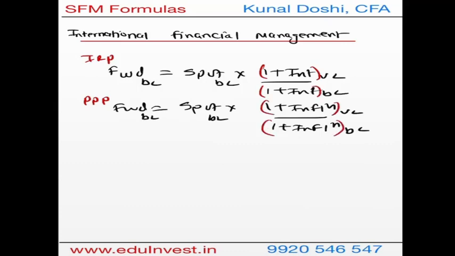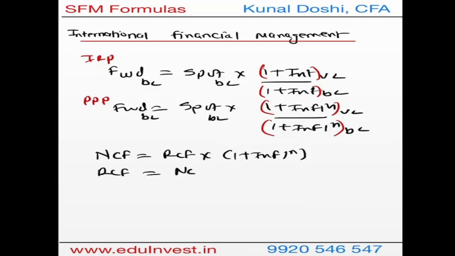One more thing that you'll require is to convert nominal cash flows into real cash flows and vice versa. Nominal cash flow is nothing but real cash flow, and you add inflation to it, so times 1 plus the inflation percentage. Similarly, you can find real cash flow. It is nothing but nominal cash flow divided by 1 plus the inflation rate.